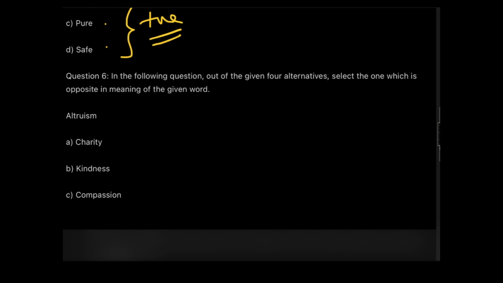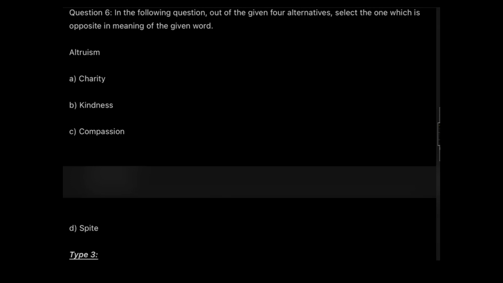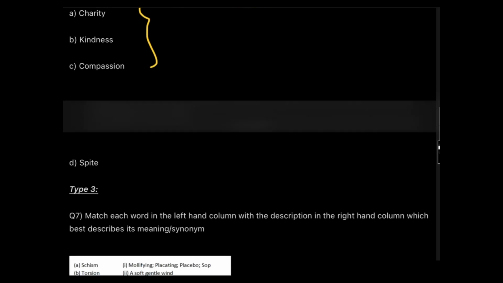Now, next is altruism. Oh, you are like, oh my God, what's this new term now? Altruism. So let's read all the 4 options. Charity, kindness, compassion, spite. Charity, kindness, and compassion are positive words. All these 3 are positive. But what is spite? Spite generally means being a little jealous or something. So that's a negative word, and the negative word will go to the opposite of altruism because all the others are positive words. So the answer for question number 6 would be option D, that is spite.